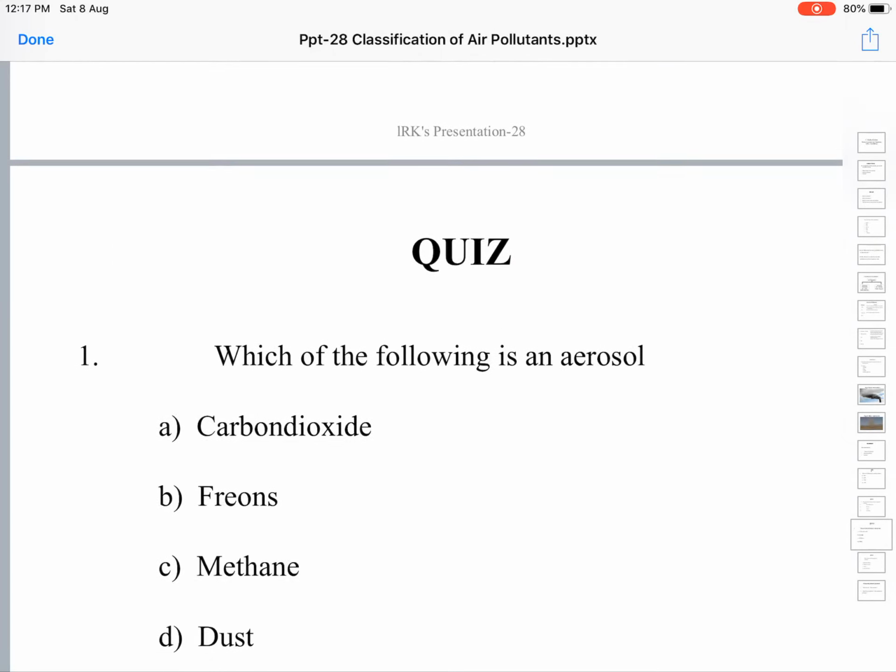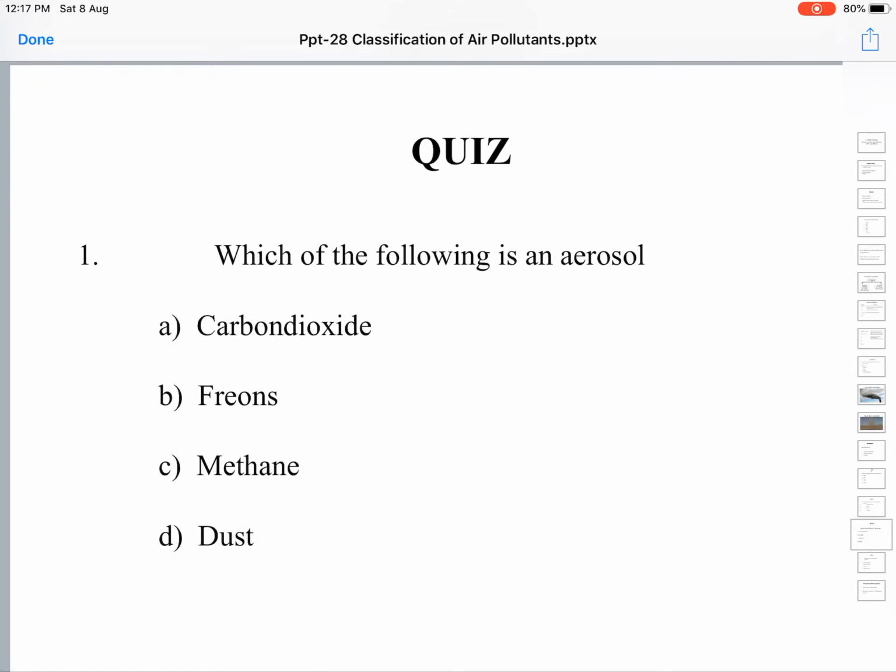Which of the following is an aerosol? Carbon dioxide is a gaseous pollutant. Methane, CH4, is also a gaseous pollutant. Freons are also gaseous pollutants, also called chlorofluorocarbons.